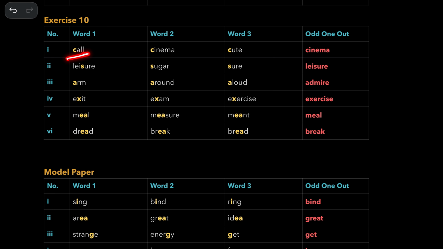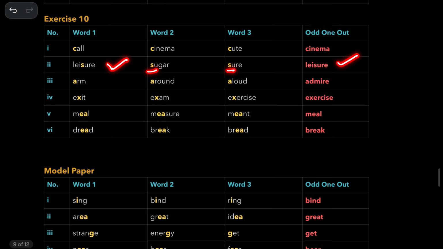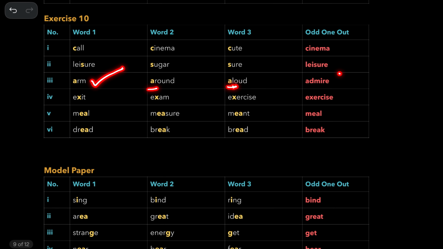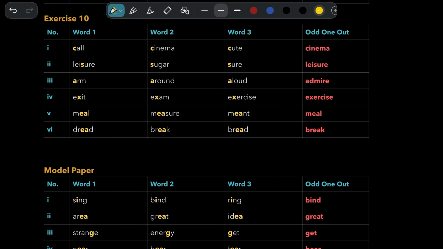Call, cute, both are similar. Cinema is the right answer. And sugar and sure, similar. Leisure, ja, that's the right answer. And around and allowed, both have very short R sounds. Arm, long R sound. So that's the answer. Arm is the right answer.